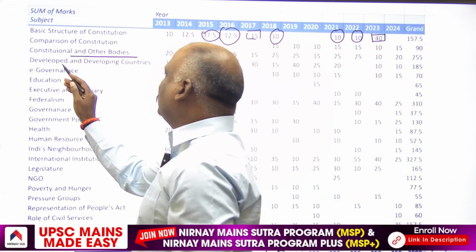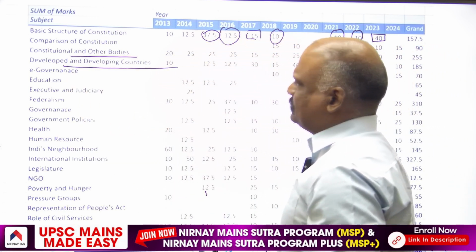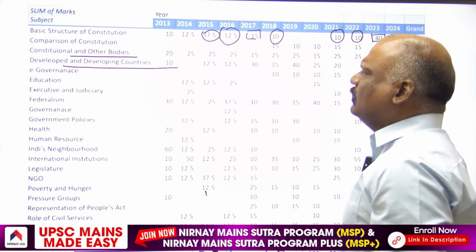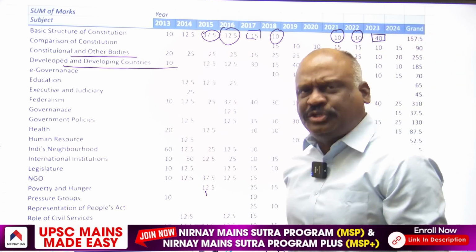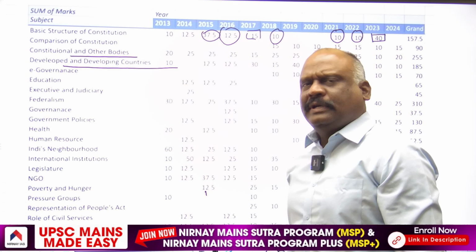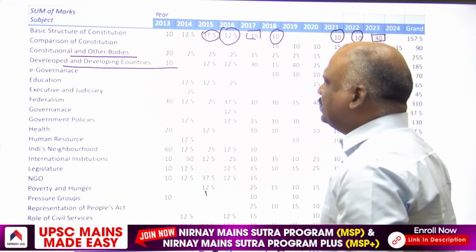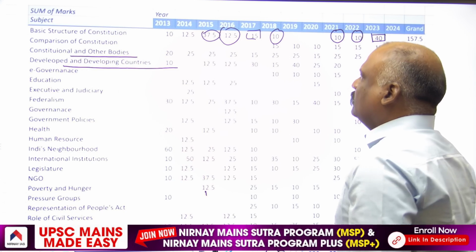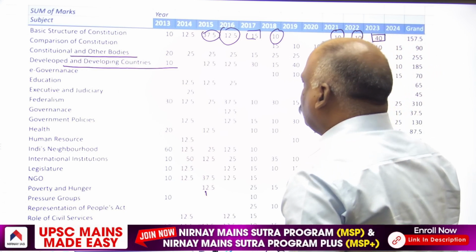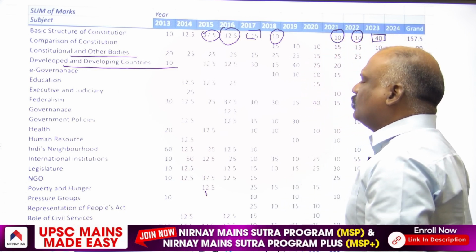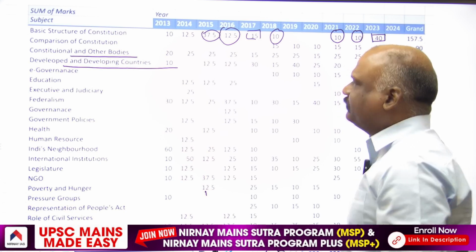Then developed and developing countries, the issues of governance in developing and developed countries. In 2013, a 10 marker, 2015, a 12.5 marker, 2016, a 12.5 marker.